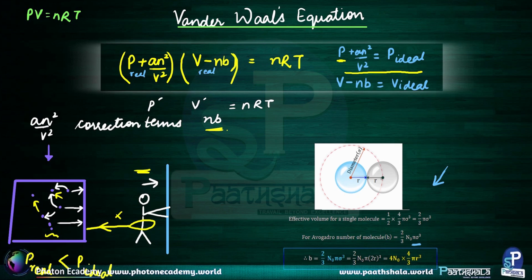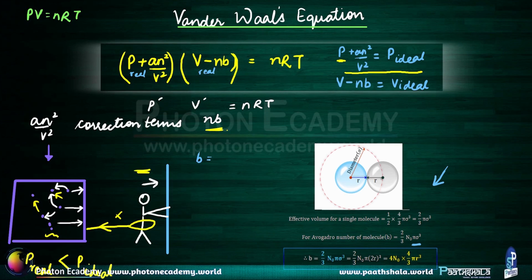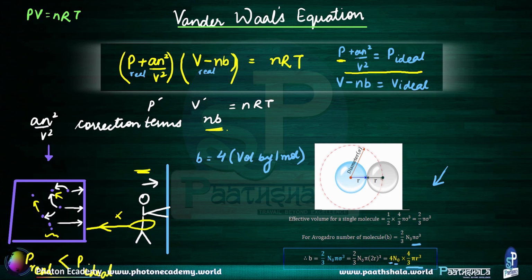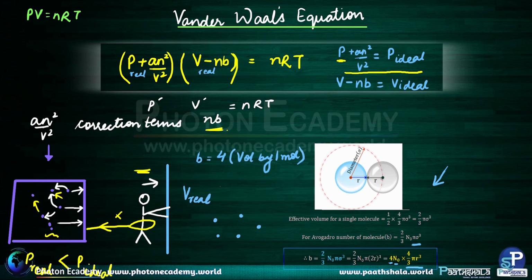And so b is basically defined as 4 times the volume occupied by 1 mole of molecules. That is 4 times N naught times 4 by 3 pi r cube. And it is accounting for the actual volume of the molecules. So in the ideal scenario, we were not considering the actual volume, right? And in the real scenario, since we are considering those volumes, therefore the real volume should actually be greater than the ideal volume, as can be clearly seen here.